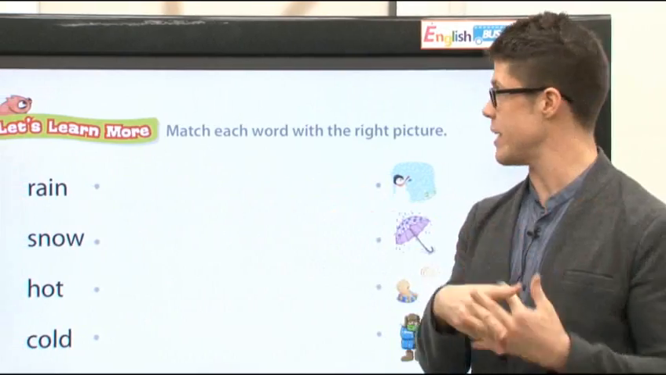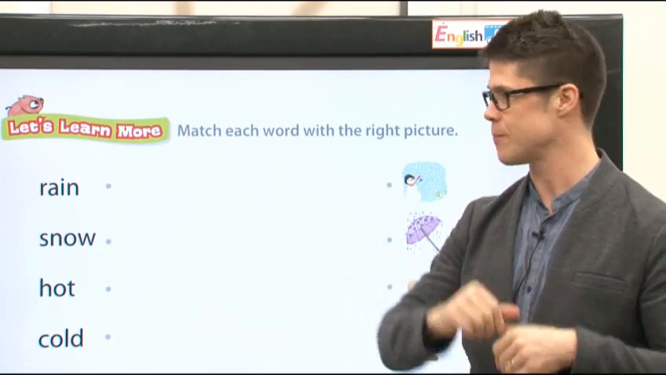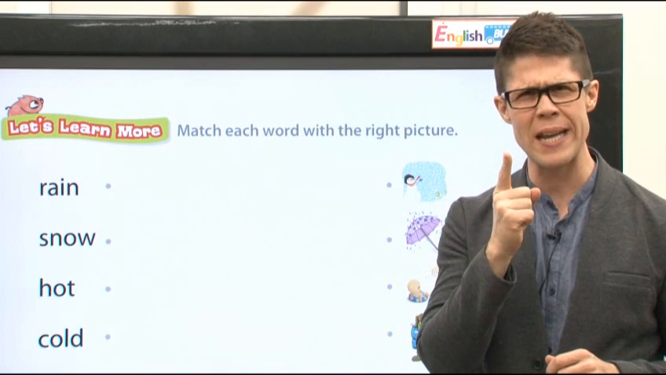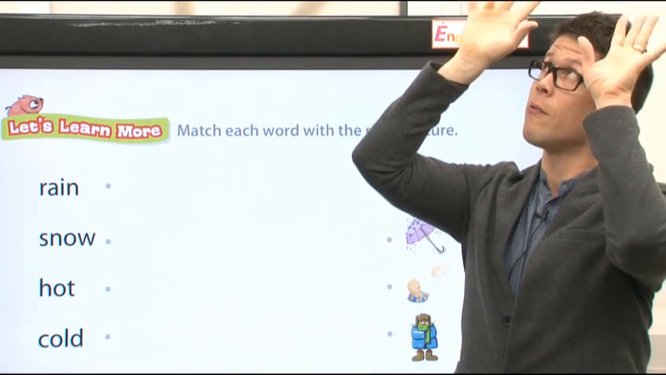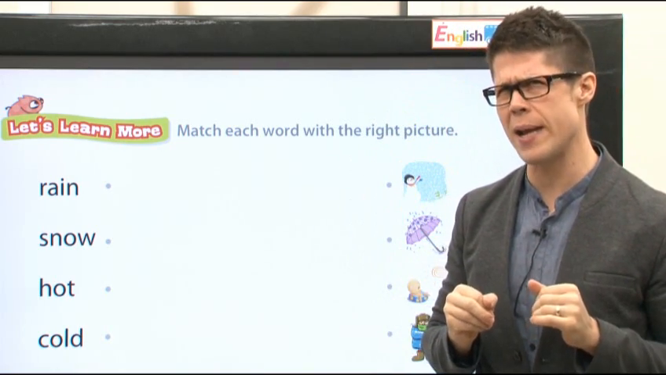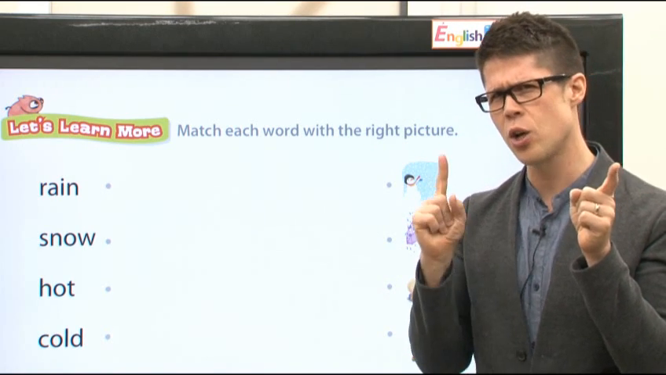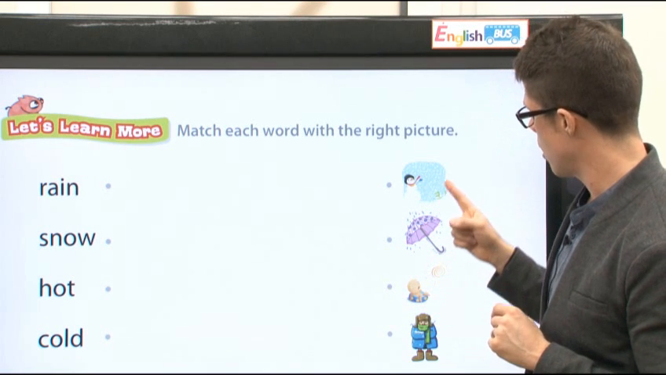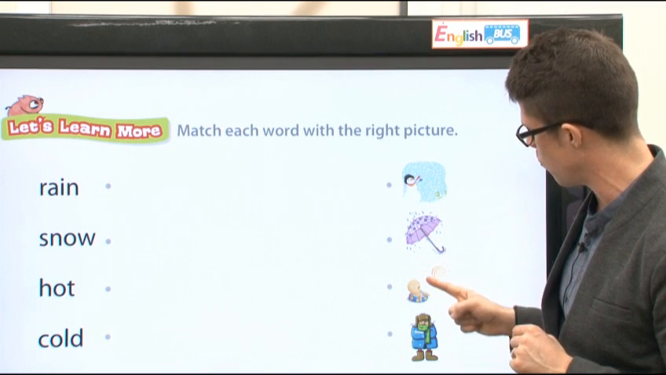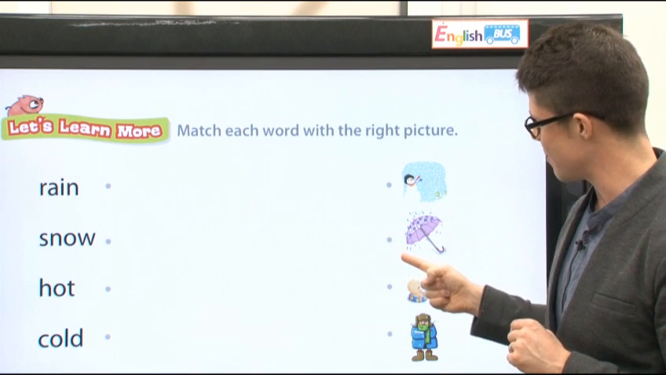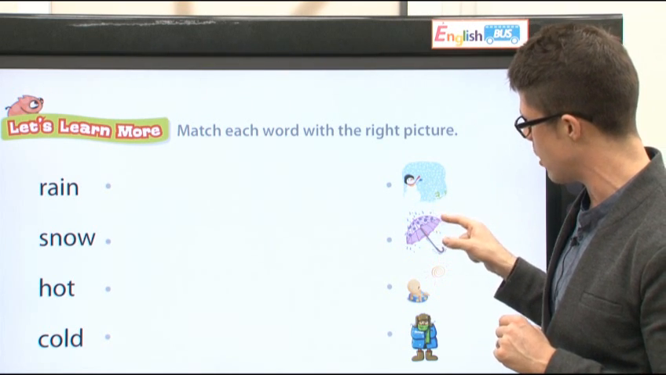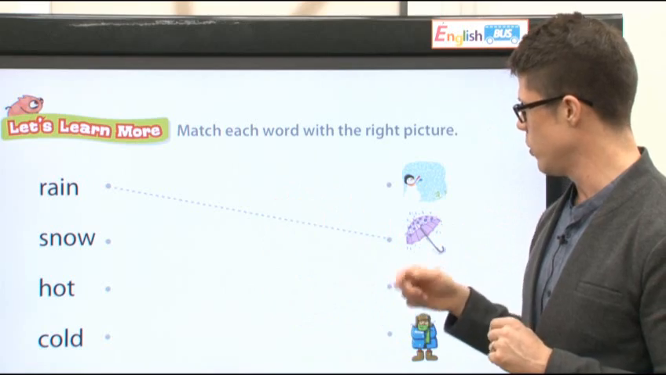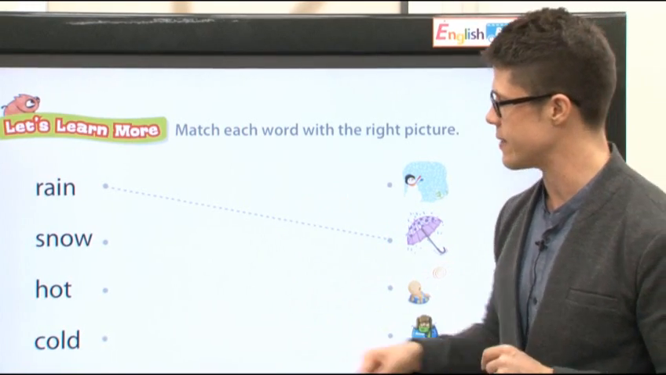Now, match each word with the right picture. Rain. Our first word is rain. Do you remember what rain does? Yes, rain falls down. And is rain water or is rain cold? Excellent. Yes, rain is water. All right, which of these pictures has water falling? This one right here. See, there's water falling on the umbrella. This one is rain. Boom! Ta-da! Right here.